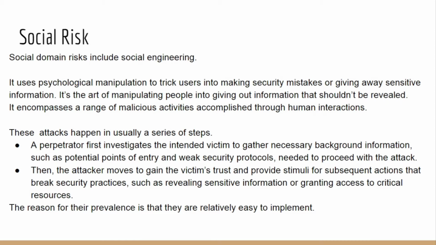These attacks usually happen in a series of steps. The malicious people or perpetrator first investigate the intended victims to gather necessary background information, such as potential points of entry and weak security protocols needed to proceed with the attack. Then the attacker moves to gain the victim's trust and provide stimuli for subsequent actions that break security practices, such as revealing sensitive information or granting access to critical resources. The reason for this attack is that it is relatively easy to implement.